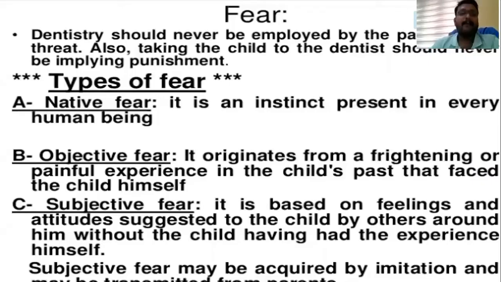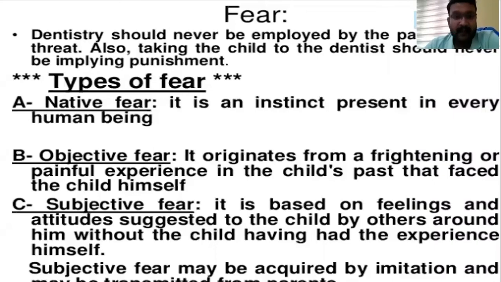Now coming to the innate fear. Okay, so now we are explaining the different types of fear. First, coming to the innate fear. Innate fear means it is an instinct that is present in every human being. Say for example, you are scared of God, that is your innate fear. It means any person who is born with certain fear in them, that is called an innate fear.